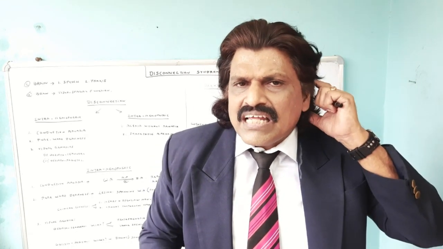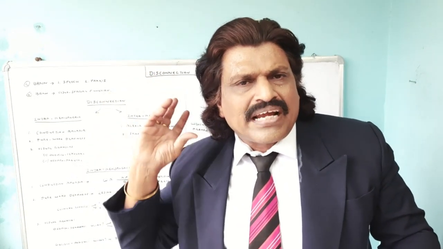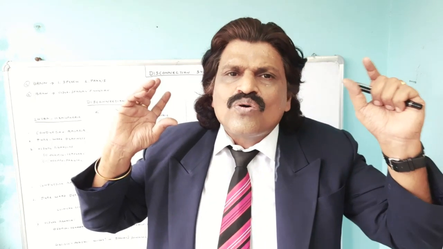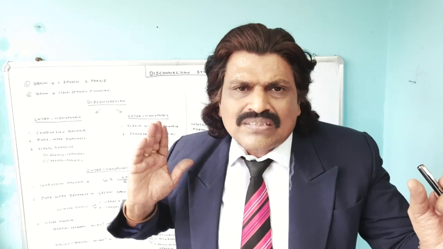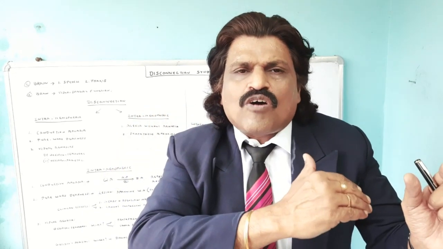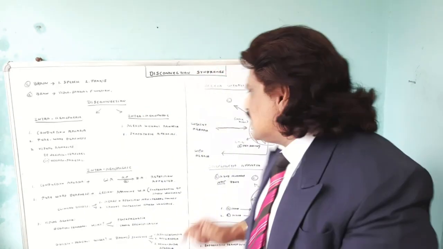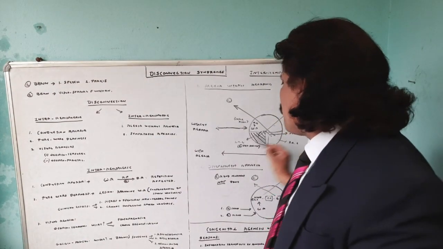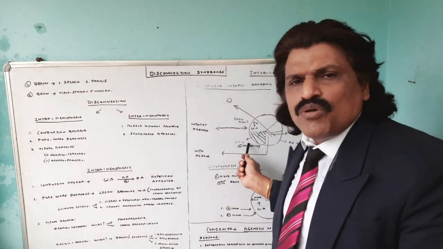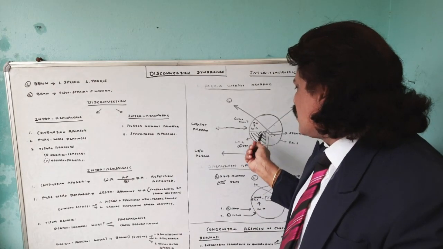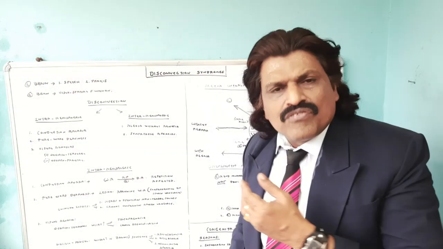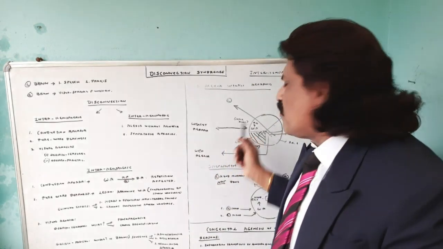Because the language area is on the left side, when there is a lesion in the left occipital cortex, he has to use the right occipital cortex. But the information from the right occipital cortex has to go to the Wernicke's area for understanding and then reading. So it has to travel through the splenium of the corpus callosum. If there is a lesion in the splenium of the corpus callosum because of the left posterior cerebral artery infarct, the information cannot be transferred from the right occipital cortex through the splenium of the corpus callosum to the Wernicke's area.